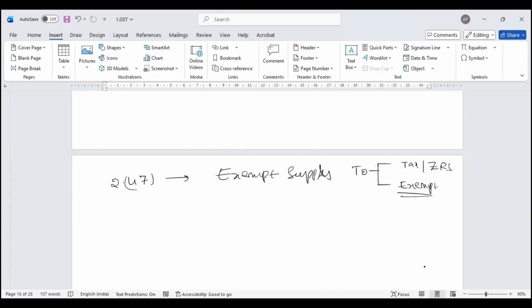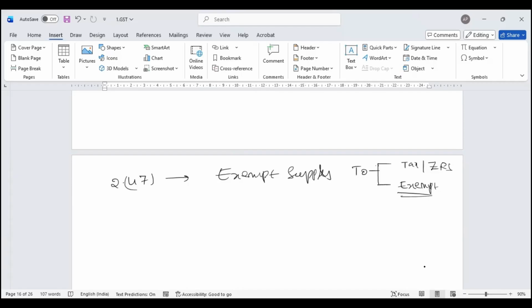A classic example: let's take a Shell petrol bunk. When I go to a Shell petrol bunk, they say you buy petrol or diesel, I also do engine oil replacement, and a couple of lubricant replacements. When they sell this engine oil, that is subjected to GST. When I sell petrol or diesel, that is not subjected to GST. There, for the purpose of this petrol bunk, the lubricant oils which they purchase and sell are subjected to GST, while petrol and diesel are not subjected to GST.